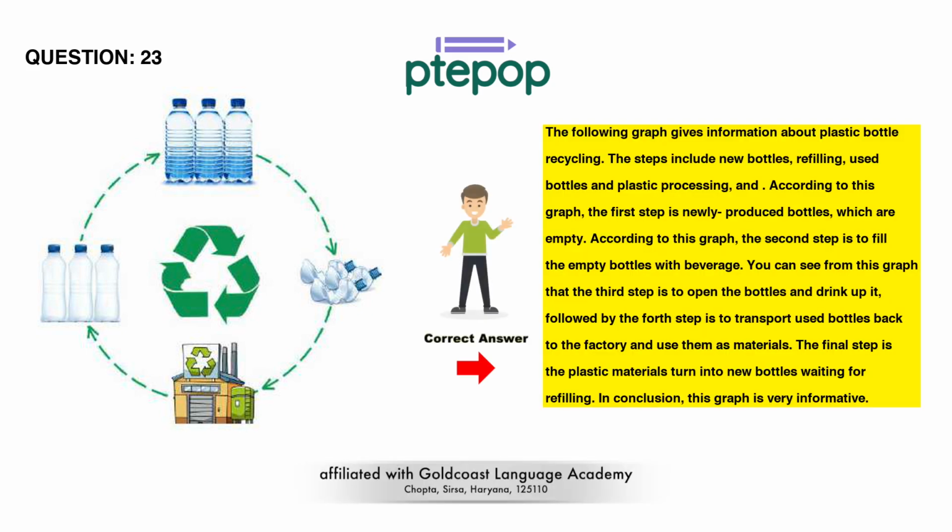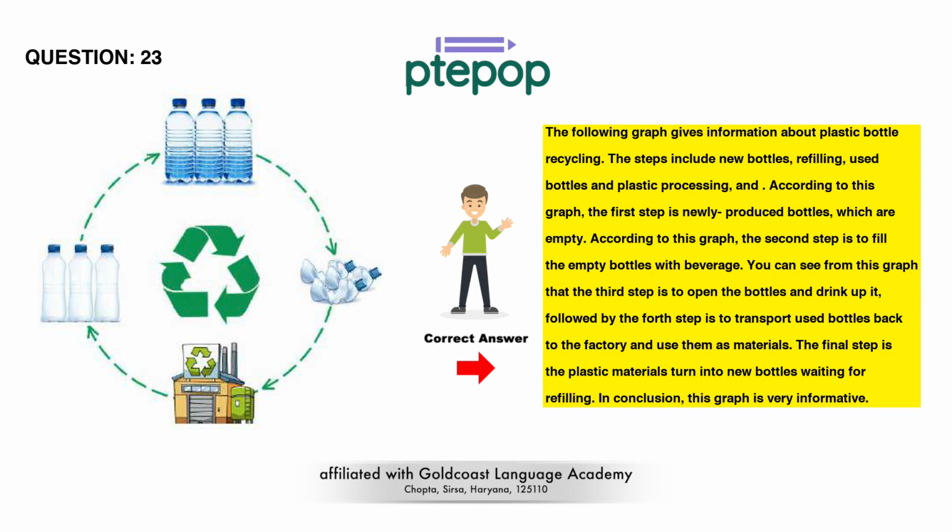The following graph gives information about plastic bottle recycling. The steps include new bottles, refilling, used bottles and plastic processing, and according to this graph, the first step is newly produced bottles, which are empty. According to this graph, the second step is to fill the empty bottles with beverage.